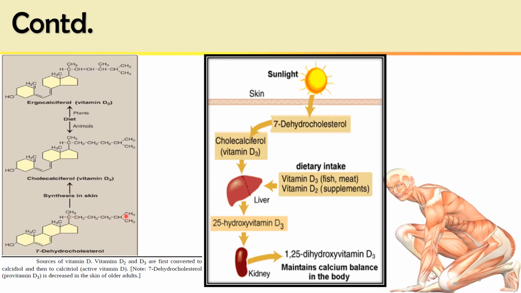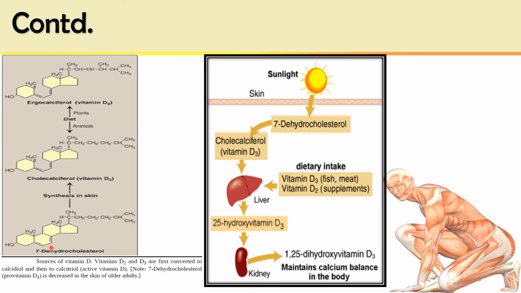8-carbon branched hydrocarbon side chain, 3 fused 6-membered rings A, B, C, and 1 D ring is a 5-carbon structure. So it is a cyclopentanophenanthrene structure having 1 OH group, similar to that of a steroid. The double bond between 5 and 6, that is 5,6 cholesterol, is present in the steroid nucleus.